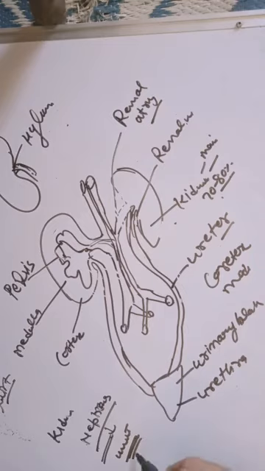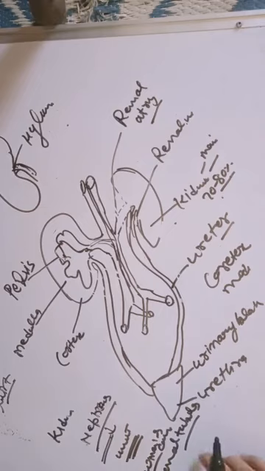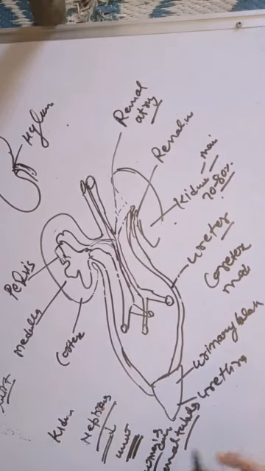It is composed of the Bowman's capsule and the renal tubule. This is the main part, the kidney of the human excretory system, and the next part we will discuss in the next video.